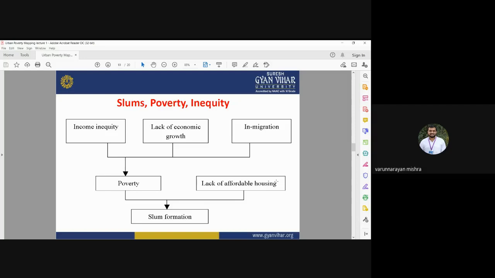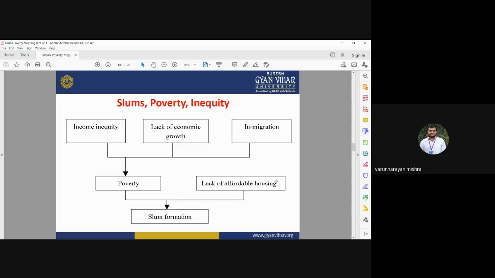Okay, so income inequity, in-migration and lack of economic growth give rise to poverty, and that poverty gives rise to slum formation. Because they don't have the money to afford a house or to acquire land, they start living in an area where they form illegal colonies, unauthorized occupation of the land, that eventually takes the form of slums.